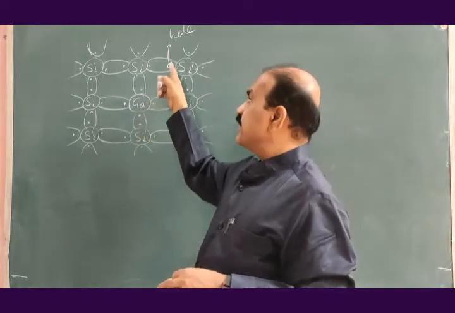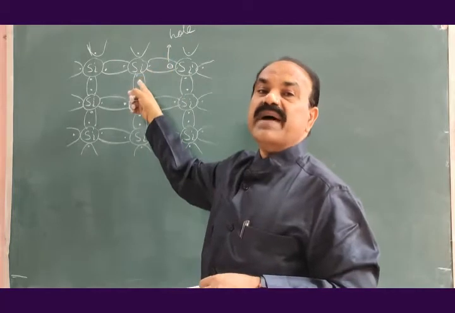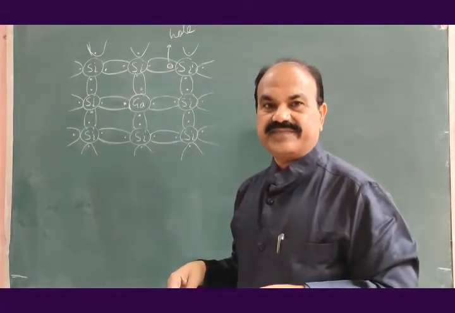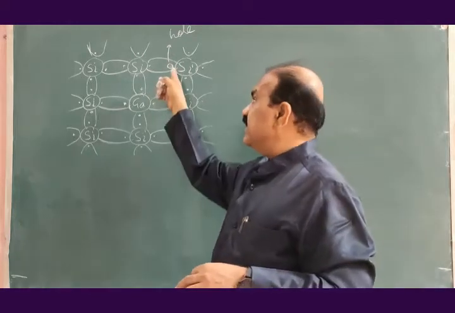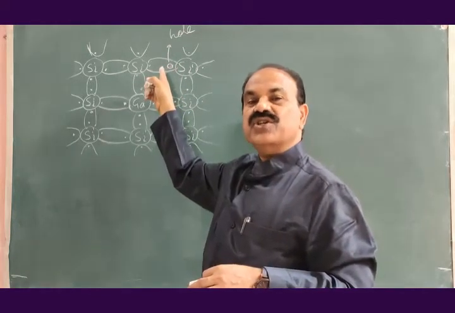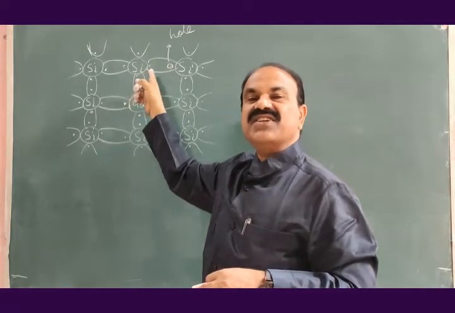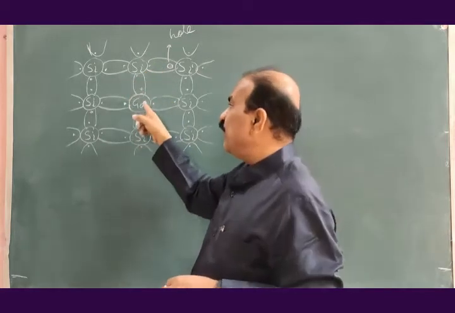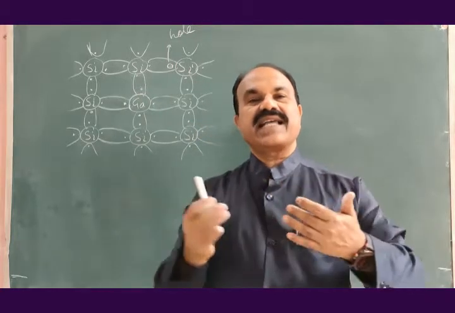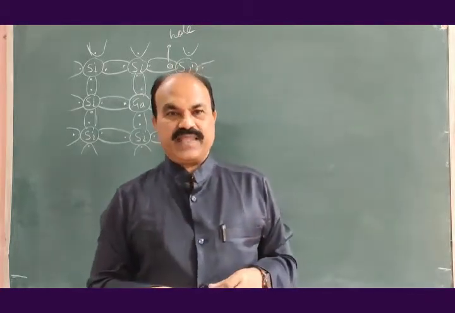Gallium accepts one electron from the parent crystal structure to complete its octet and provides one free hole to the semiconductor crystal structure, and therefore trivalent impurity is always known as acceptor impurity.